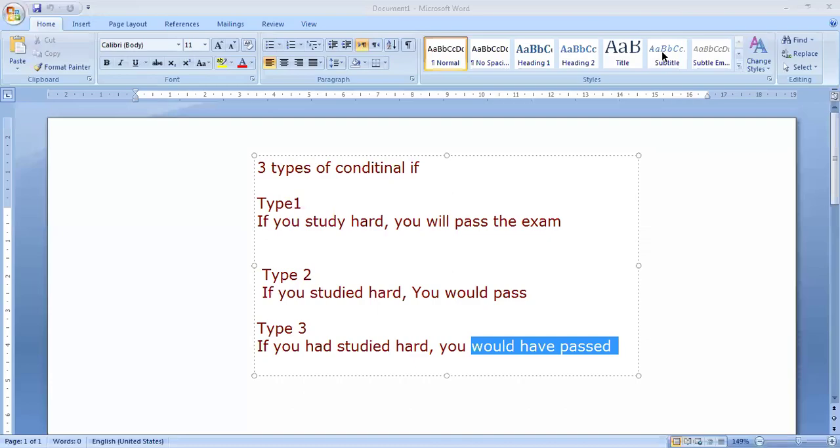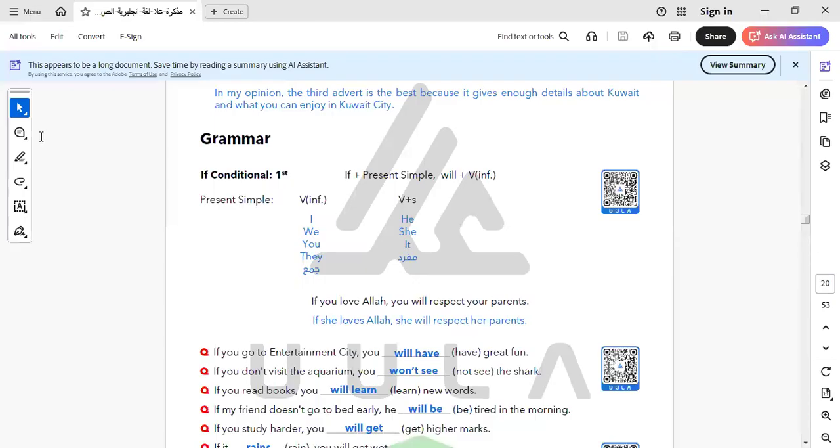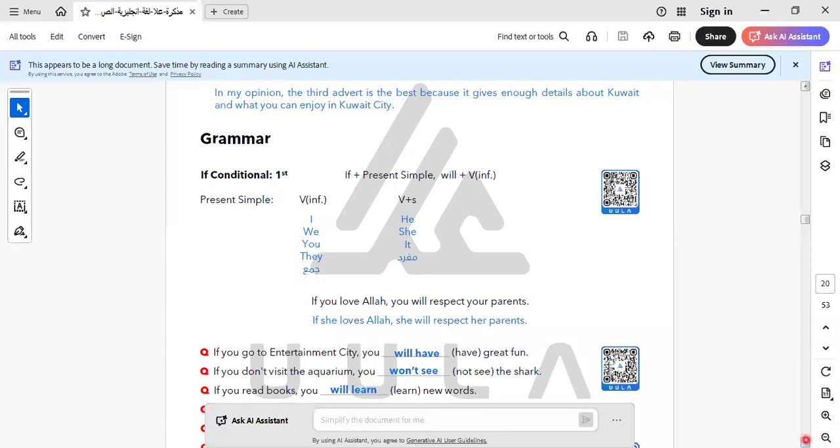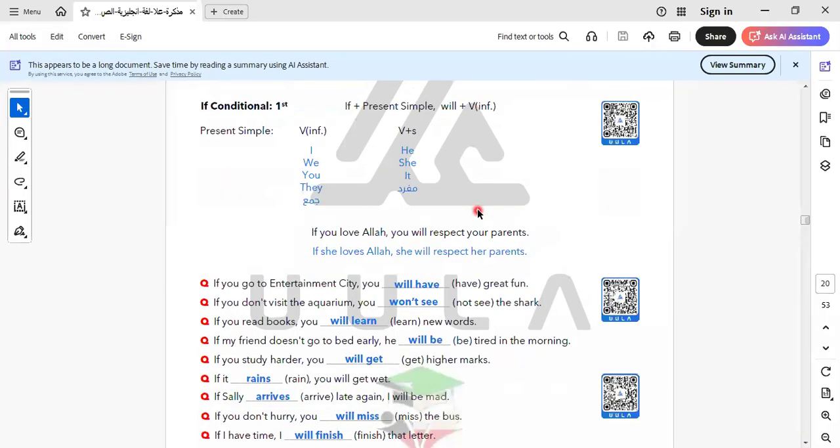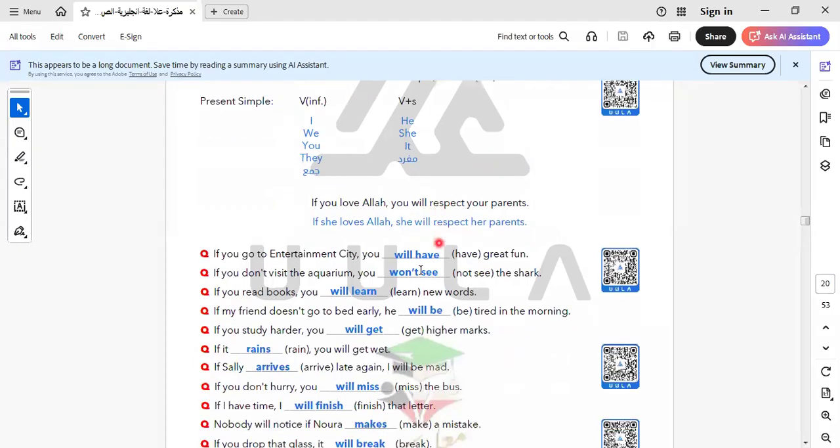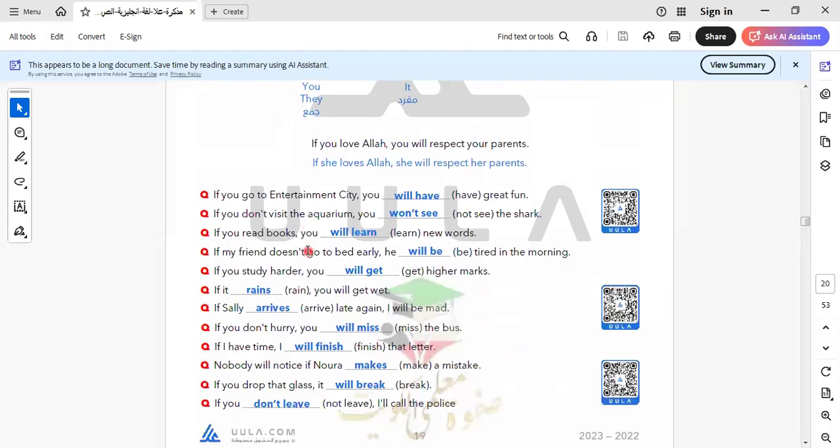Let's go to the first one. In this unit, we talk about conditional if, type 1. So here we say, if you love Allah, you will respect your parents. If she loves Allah, she will respect her parents.